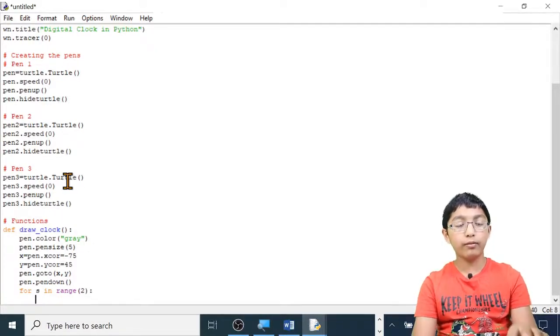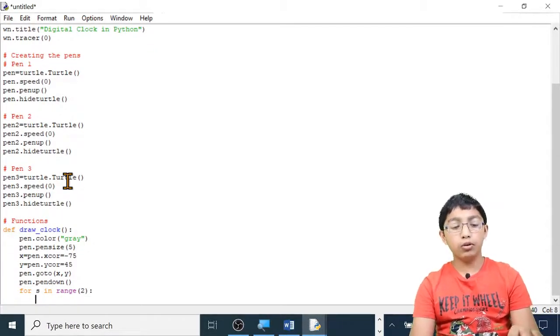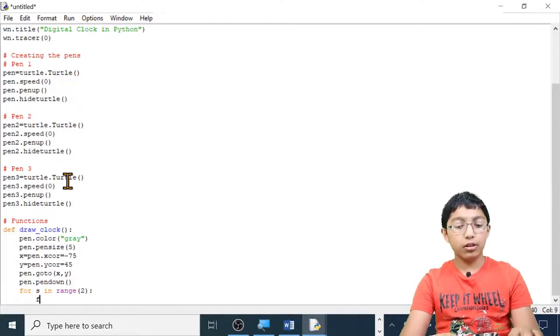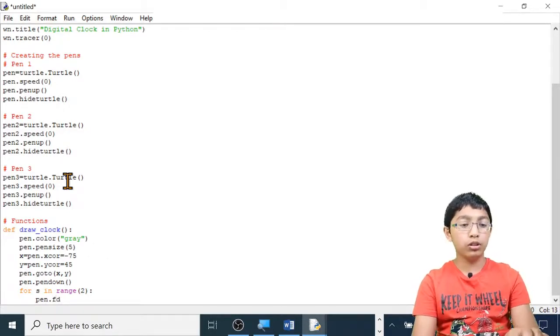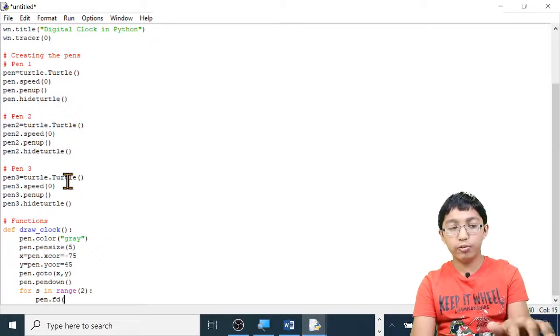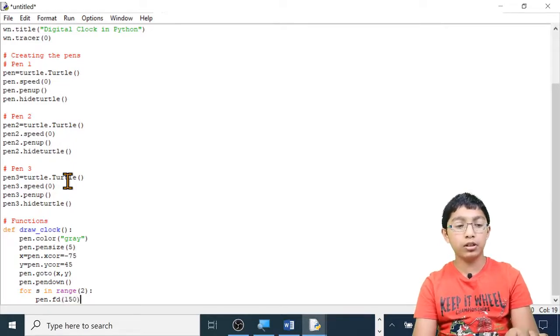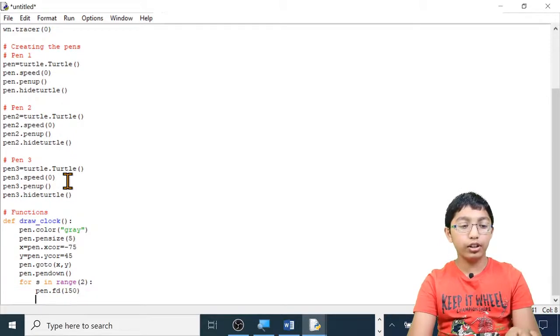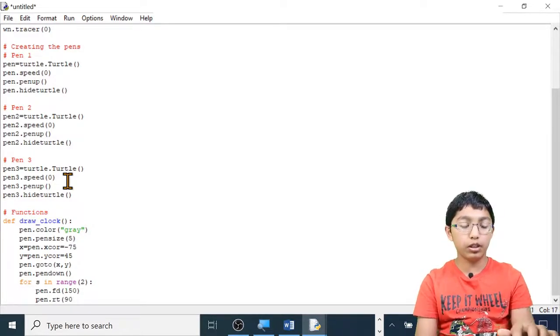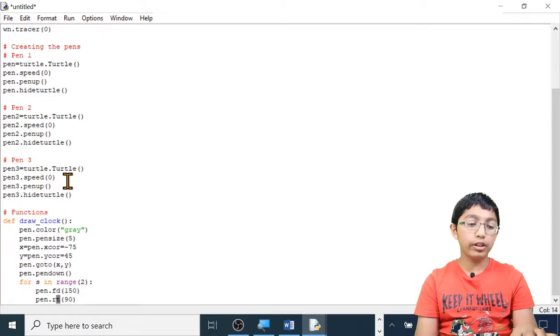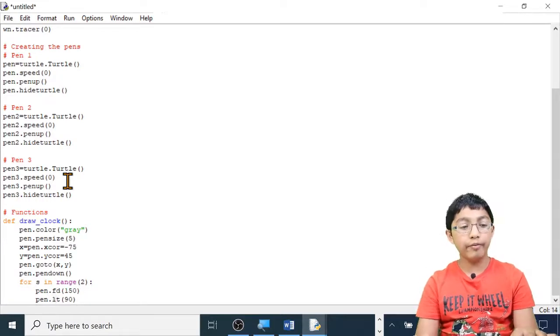Colon, enter. We're going to make it go forward 150 first. So pen dot forward, instead of typing forward, we type FD. You can also type forward, but I prefer FD. Open brackets. We said we will move 150 steps, close brackets. Now let's turn right 90 degrees. Pen dot right, open brackets, 90, close brackets. Again, right can be shortened to RT, and same with left, LT.